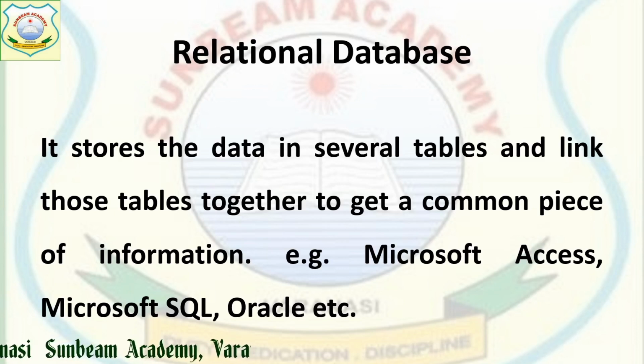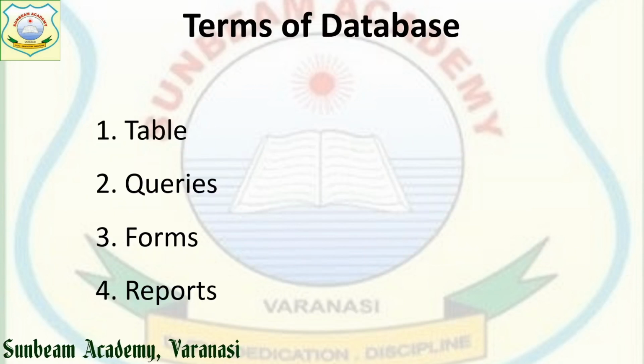Now, what happens if we talk about a database? We have to know about the elements of the database. What elements will the database have? A database mainly comprises tables, queries, forms and reports. So these are the elements of our database.